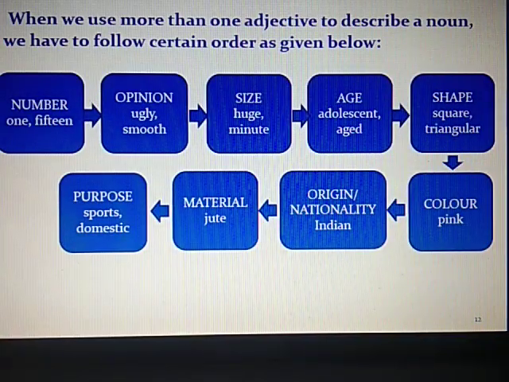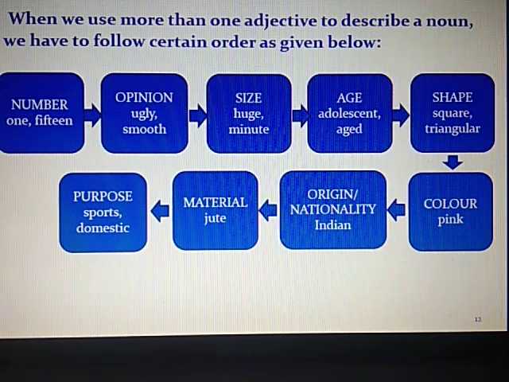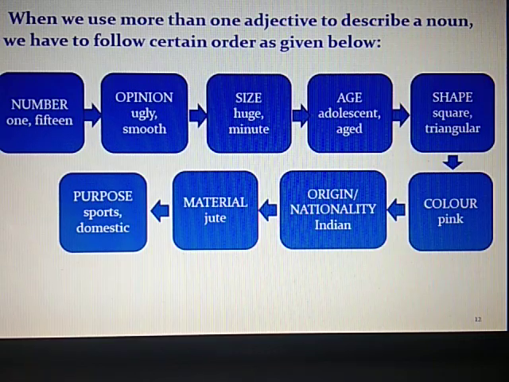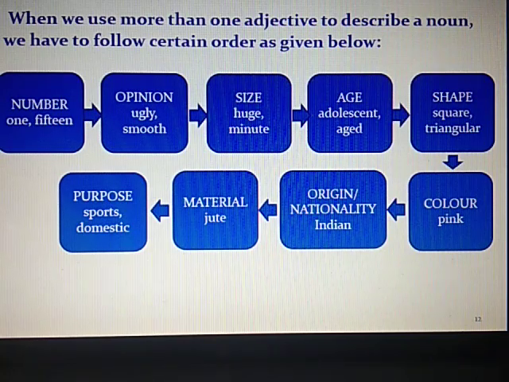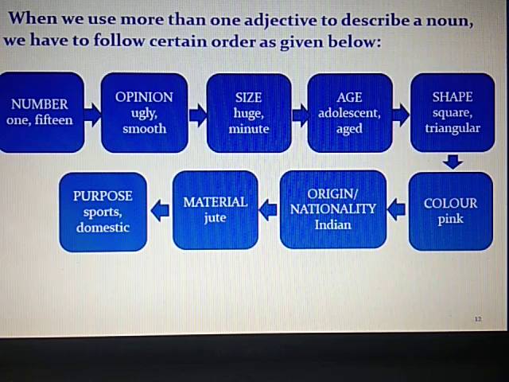Now order of adjectives. When we use more than one adjective to describe a noun, we have to follow a certain order. The very first adjective will be of number, like 115, followed by opinion, ugly, smooth, then size, huge, minute, age, adolescent, aged, shape, square, triangular, purpose, sports, domestic, material, jute, origin, Indian, color, pink.